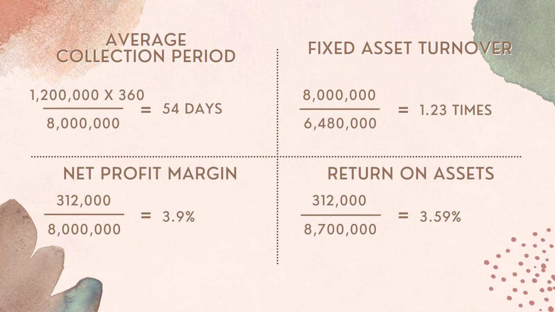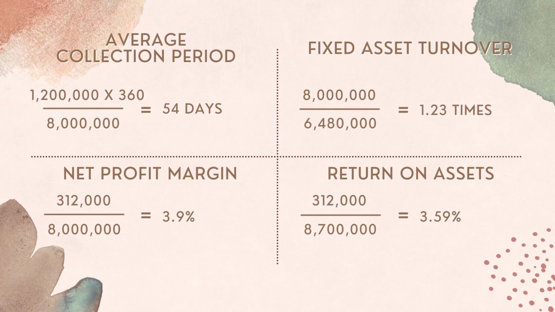Net profit margin is one of the profitability ratios. The formula is earnings after tax divided by sales. The calculation will be 312,000 divided by 8 million. The total is 3.90%. Therefore, Blackie Enterprise net profit margin is 3.90%, while industry average is 3.00%. Blackie Enterprise net profit margin is higher than industry average. The firm has a better growth project and is able to generate net earnings to shareholders.